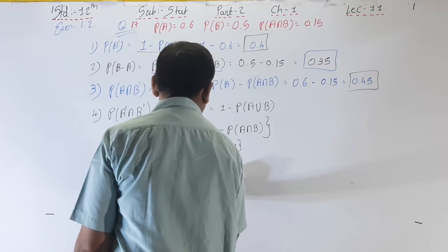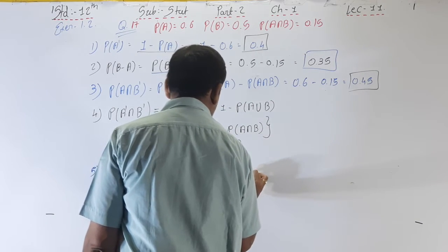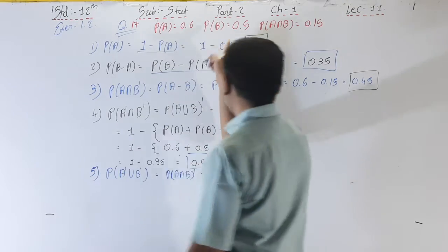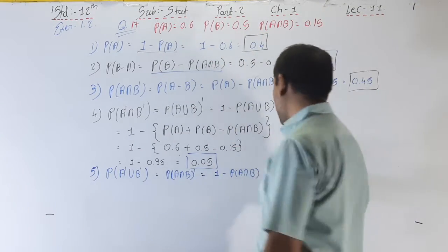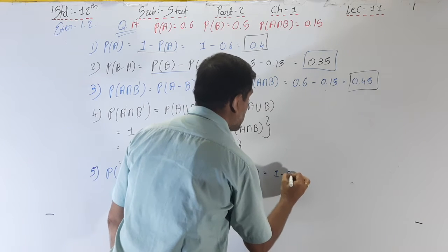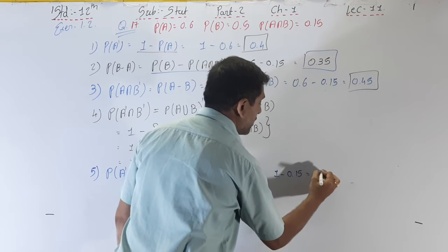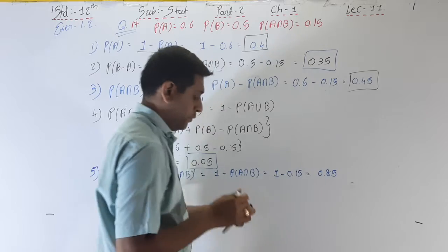So 1 minus P of A intersection B, and here A intersection B is already given, right? So 1 minus 0.15, so the answer is 0.85.